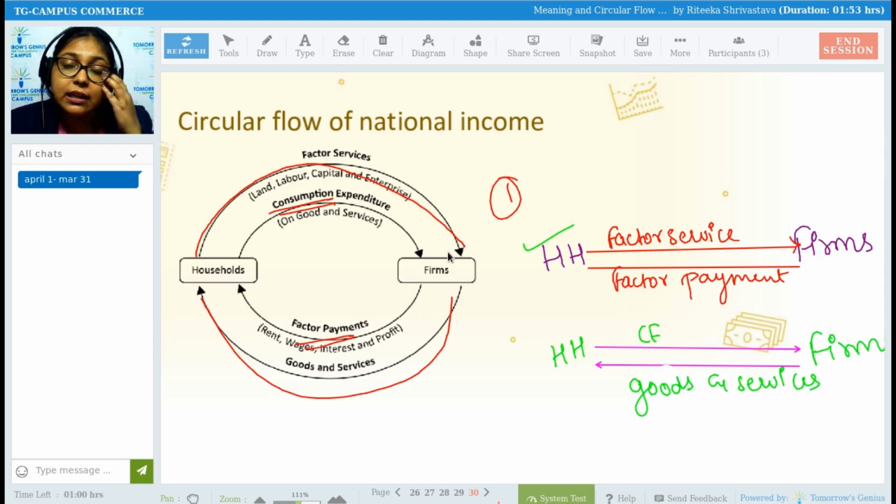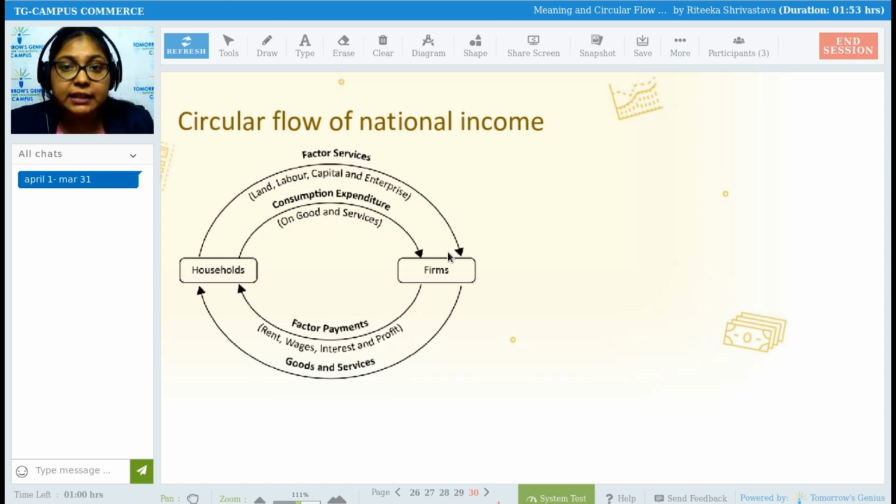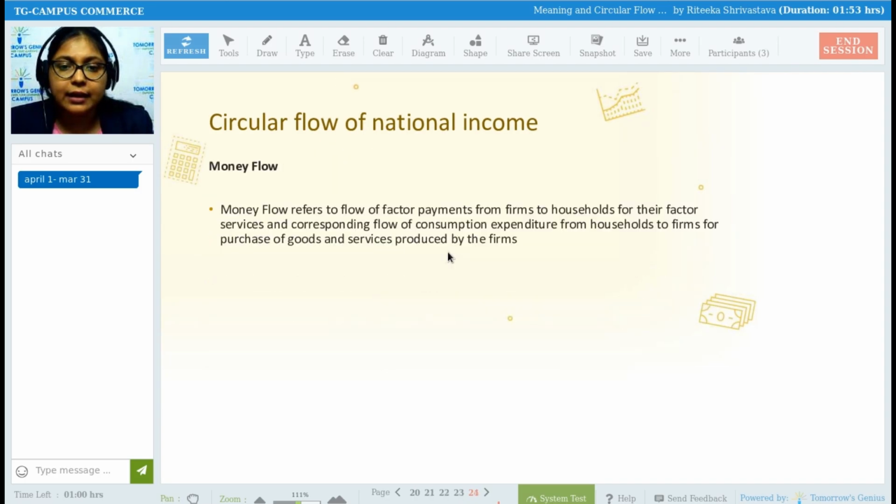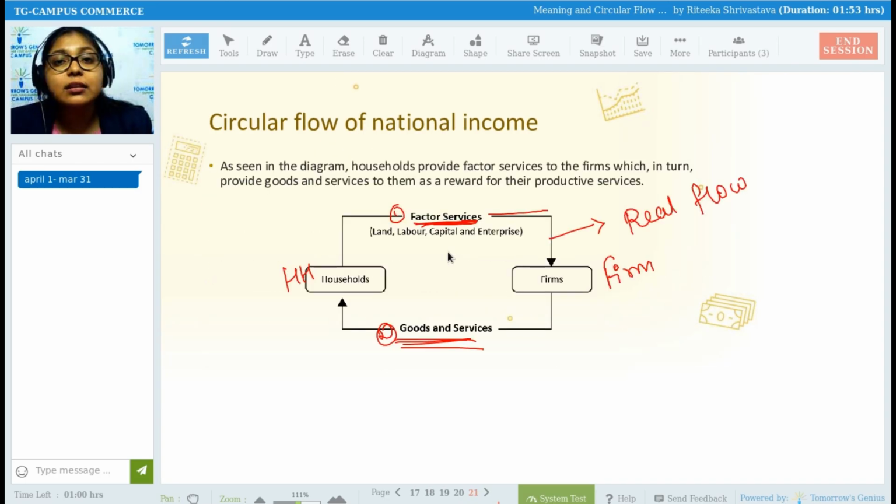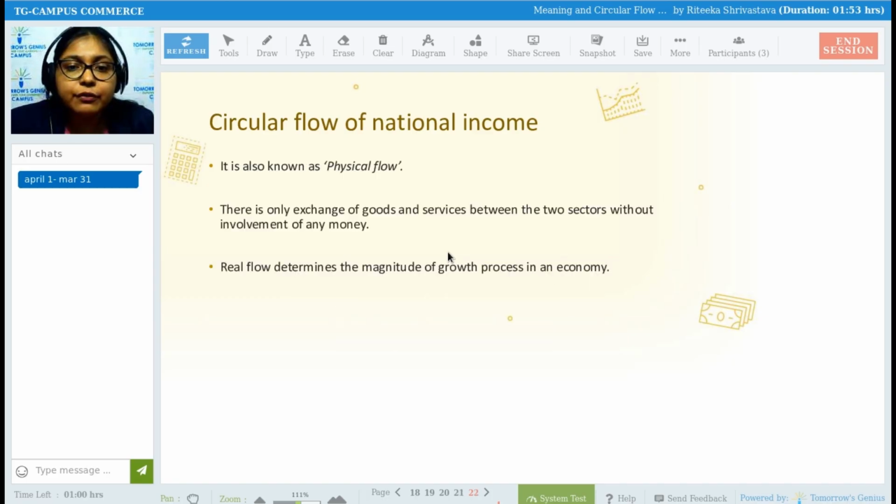Here there is an involvement of expenditure, nothing but the expense, the money. Factor payment also is done in the form of money, that is rent, wages, interest and profit. So that also involves money. So that circular flow will be called your money flow, and the other one will be called real flow.